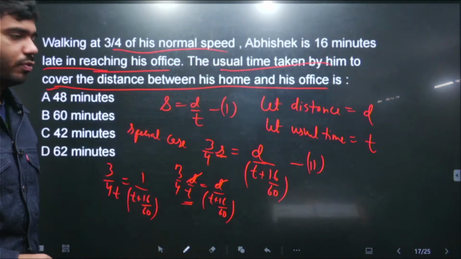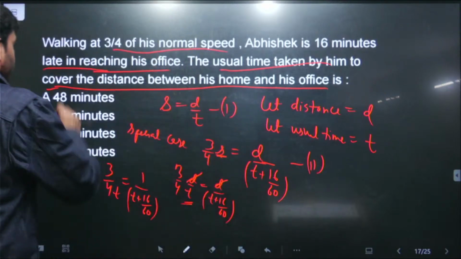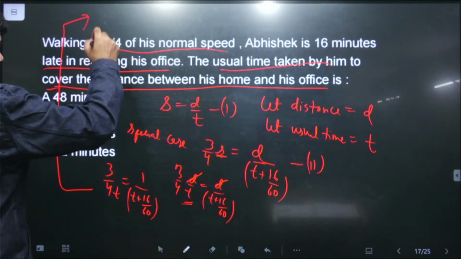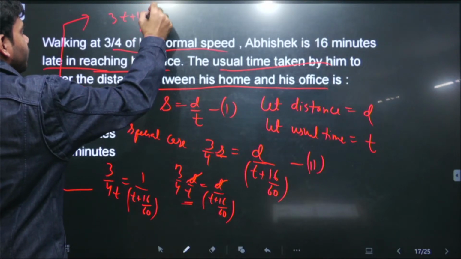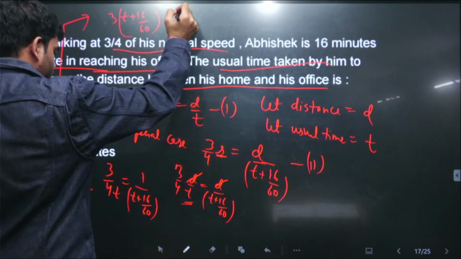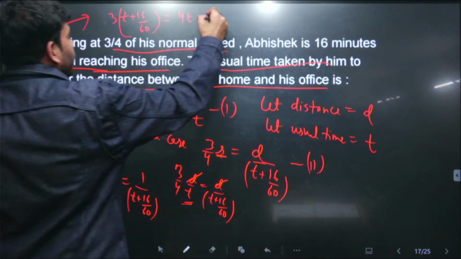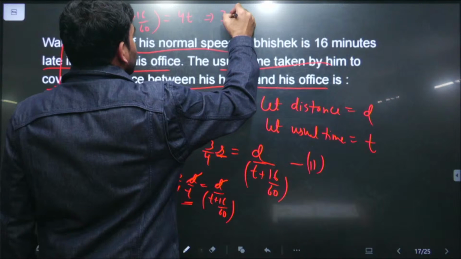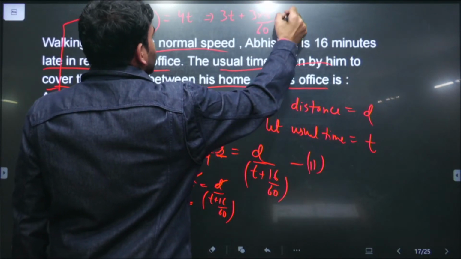We need to find the usual time needed to cover the distance. So I'll write it over here, or rather write it above. Solving this thing above, we know 3t plus 16 upon 60 is 4t, right? So solving this thing, we know 3t plus 3 into 16 upon 60 is equal to 4t.